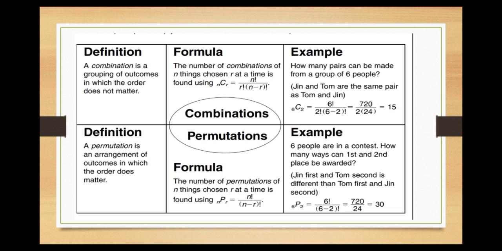Example of combinations: how many pairs can be made from a group of 6 people? Jean and Tom are the same pair as Tom and Jean.